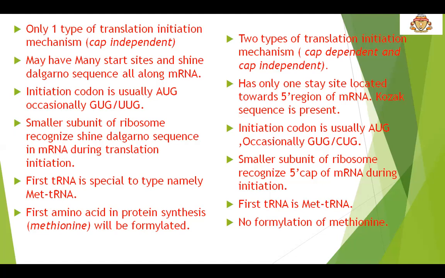In prokaryotes, the first tRNA is a special type, namely formyl met tRNA, whereas in eukaryotes, there is no special type of met tRNA, it's always only the met tRNA. In prokaryotes, the first amino acid in protein synthesis will be formylated, but in eukaryotes, there is no formylation of methionine.